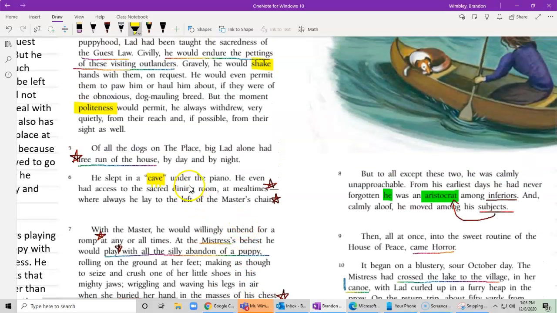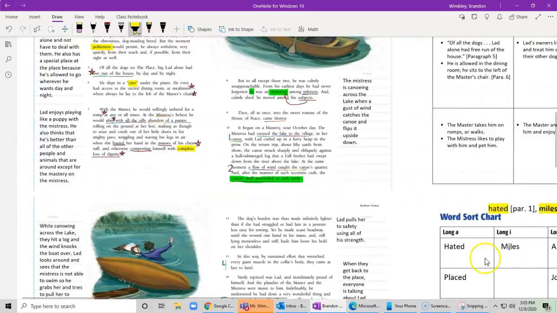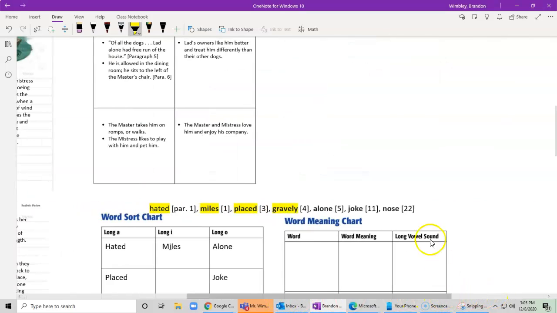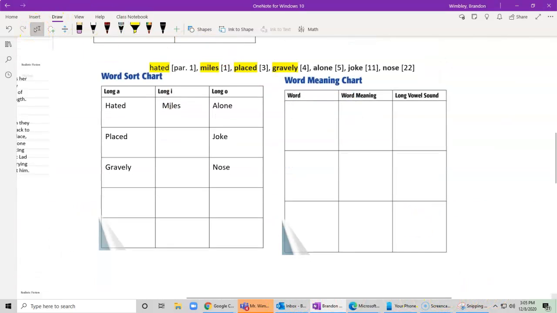So I have 4 words here. We have shake, politeness, cave, and complete. So I'm going to fill these in. But we kind of already know what shake means, so I'm instead going to put the ones that are a little more challenging. And maybe you know what they are already. But we have politeness. And let me make this font size 16 for us.